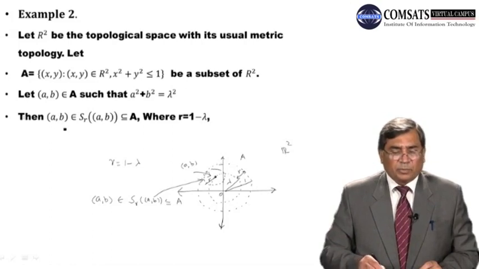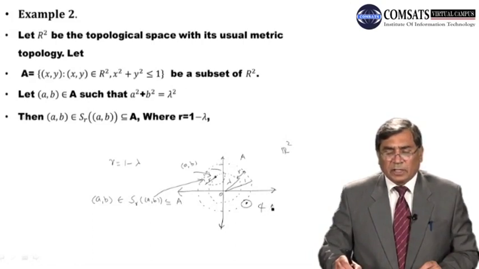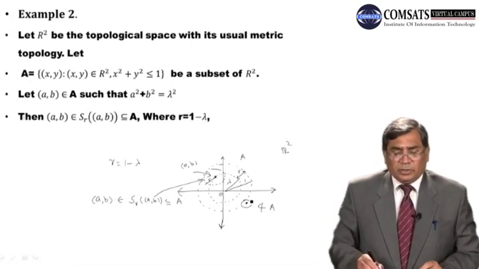Now, as far as the points which are lying on the circle are concerned, whatever small open sphere we may consider, this open sphere will never be contained in A. Therefore, the points which are lying on the circle, on the circumference, on the boundary of the set A are not the interior points of the set A. Therefore, you can notice that interior of this